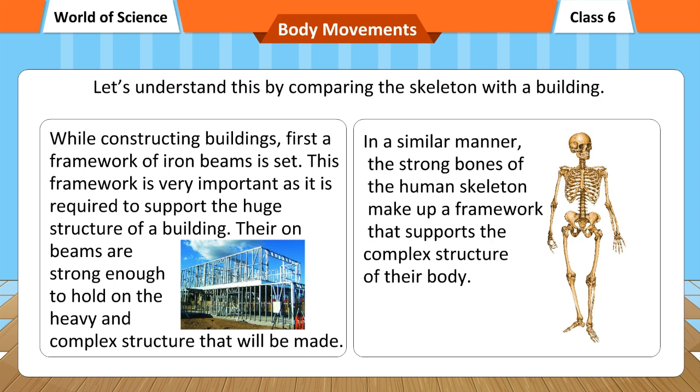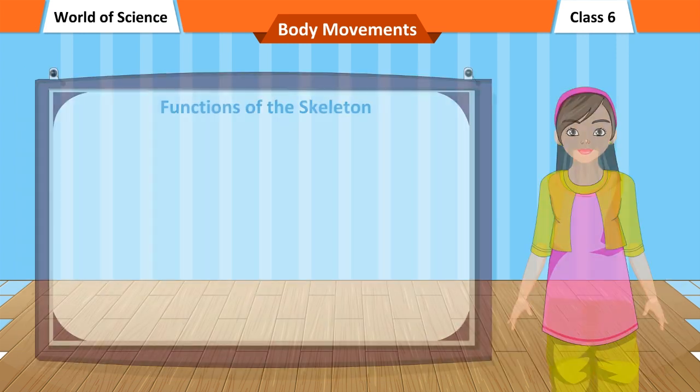The iron beams are strong enough to hold the heavy and complex structure that will finally be made in the construction of a building. In a similar manner, the strong bones of the human skeleton make up a framework that supports the complex structure of the body.